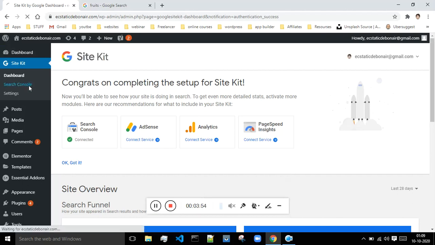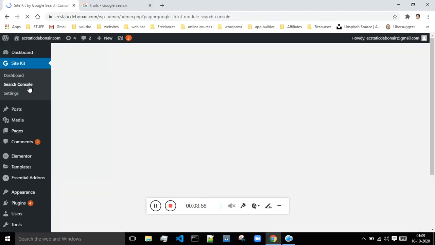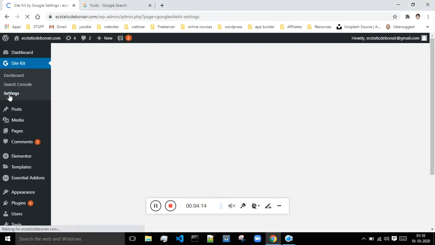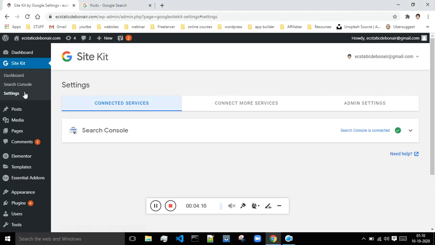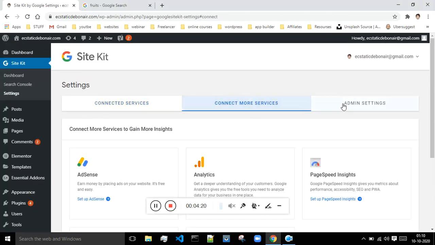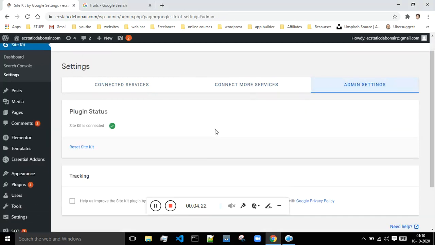Okay, so let's just go to the search console. Over here you will see the required details about your website, but since we have installed this plugin just now, data is not available. But after 2 to 3 days you will start seeing the results over here, and this is the settings tab. So if you want to change any settings, then you can do that from this tab. As of now there is nothing you have to be doing over here.